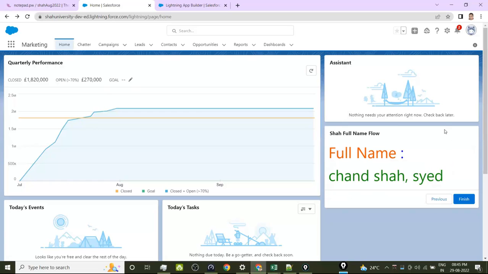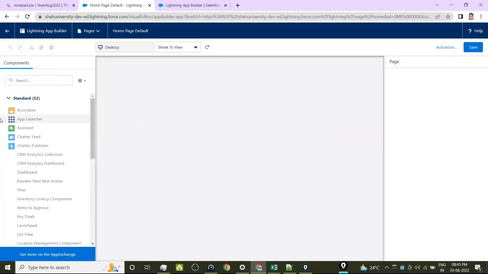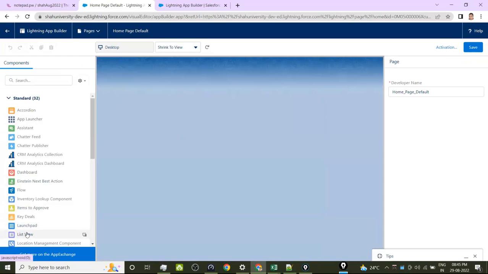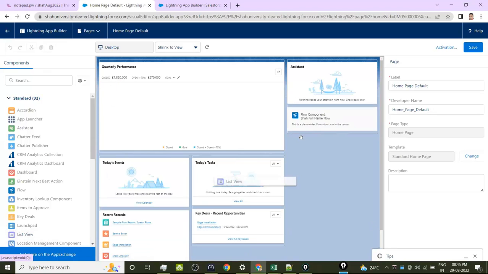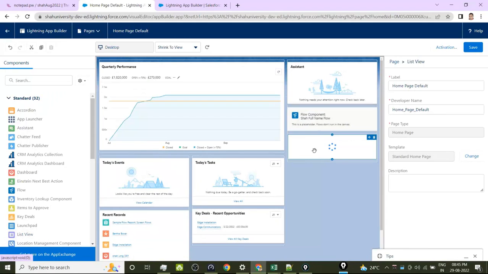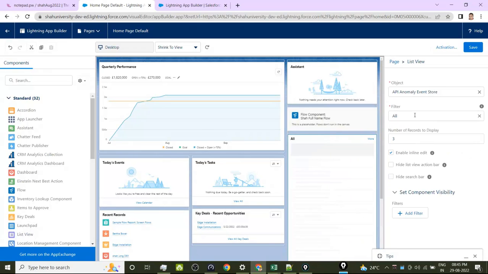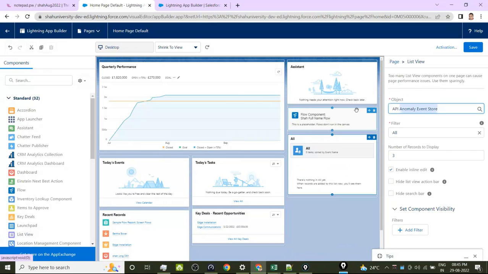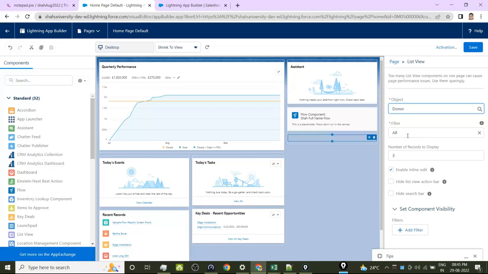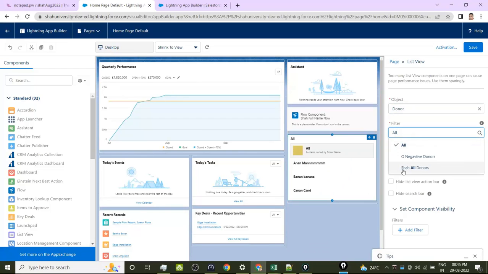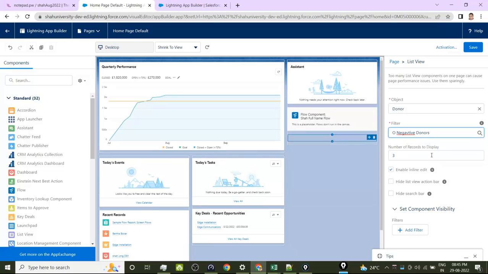Right. So flow is one standard Lightning component that you can use, and a Visual Force page can also be used. Launchpad, list view. For example, I want to have the list view of so and so, say search for the accounts or donors or club. And you have various filters, such as donors, O negative, something like that. And if you want one more list view, yeah, you can have one more list view also.